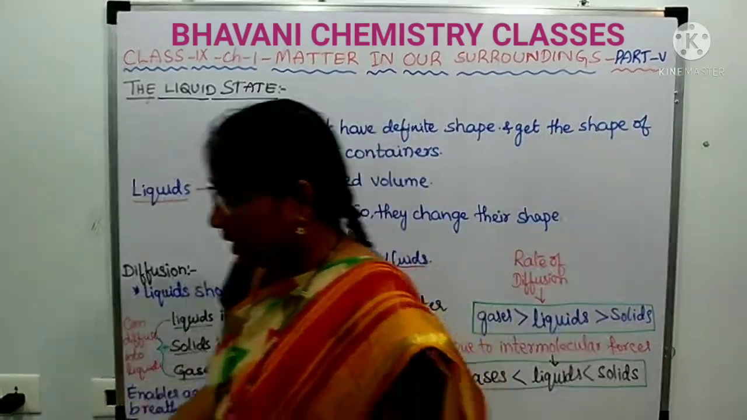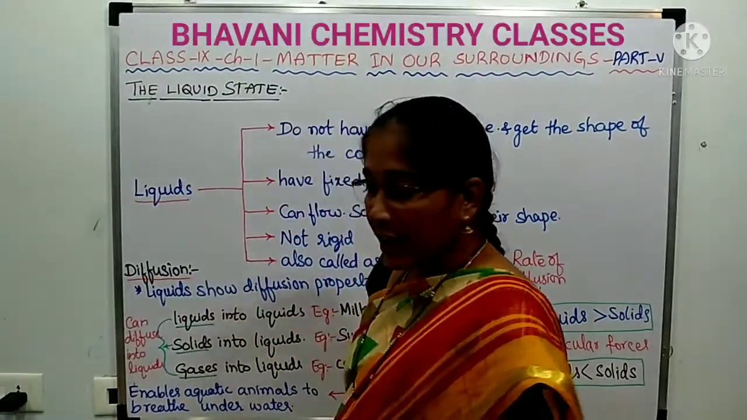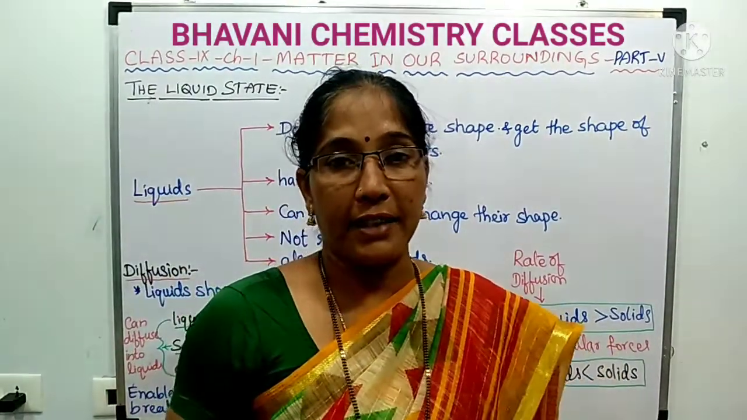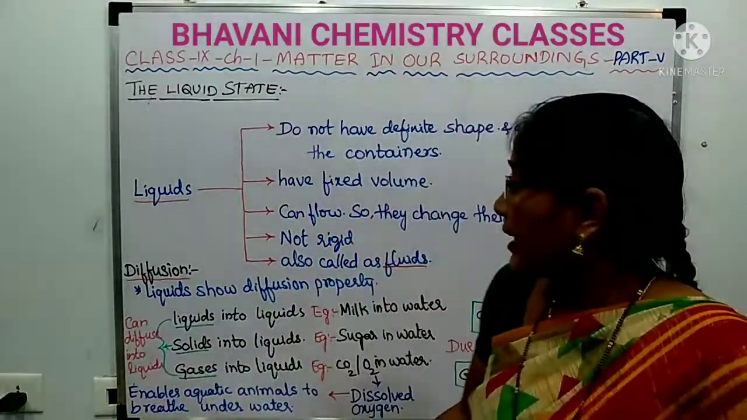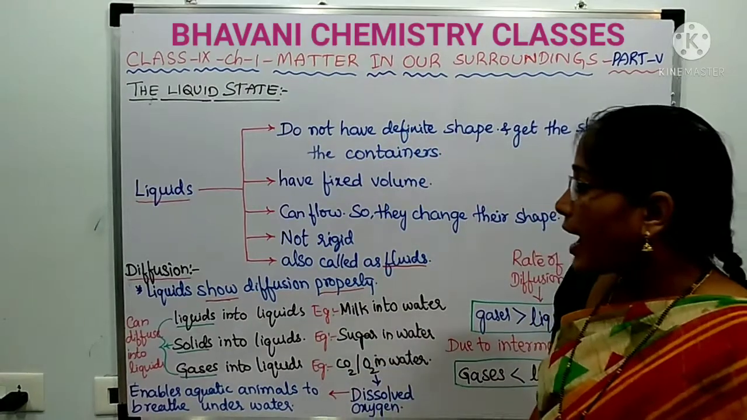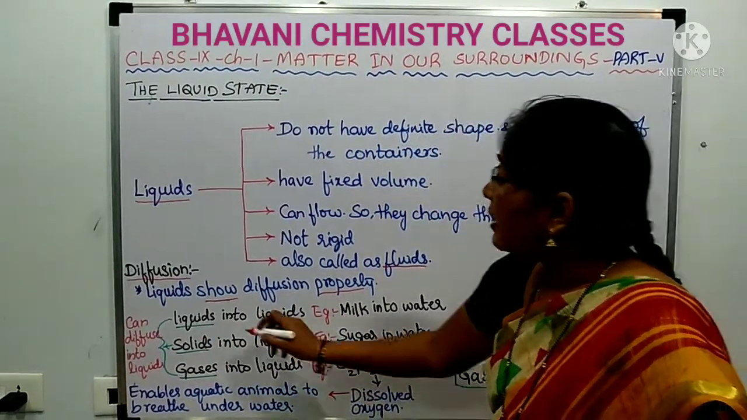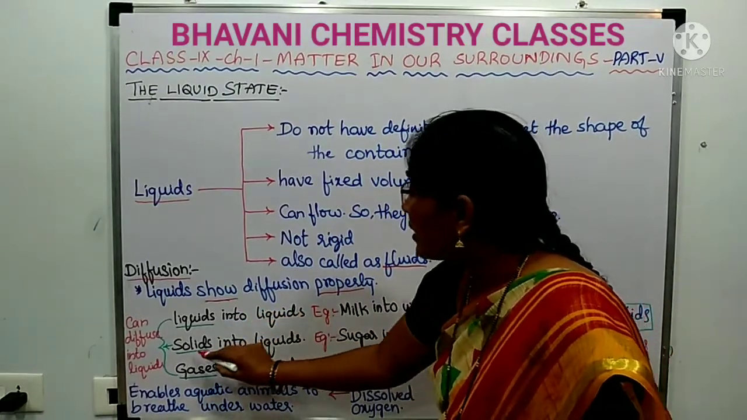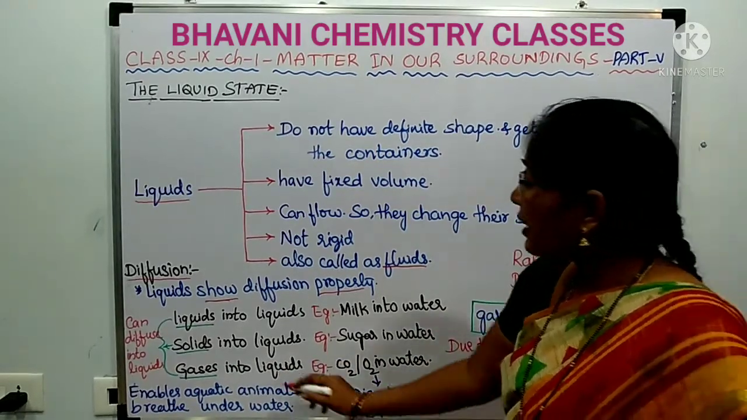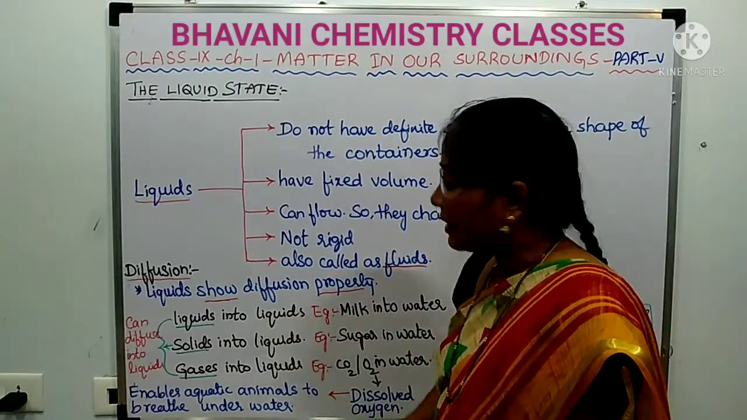Now, let us see one more property of liquids, that is diffusion. Diffusion means what? Diffusion is the intermixing of the liquids. See, these liquids show the diffusion property. And this diffusion can be of liquids into liquids, or solids into liquids, or gases into liquids. Means the liquids can be dissolved in liquids.